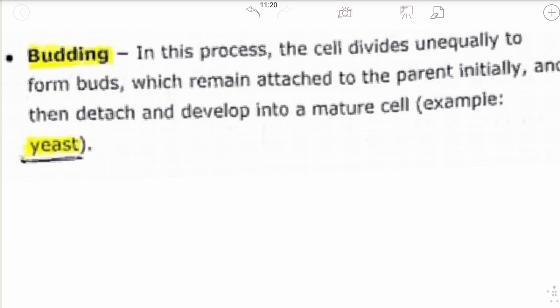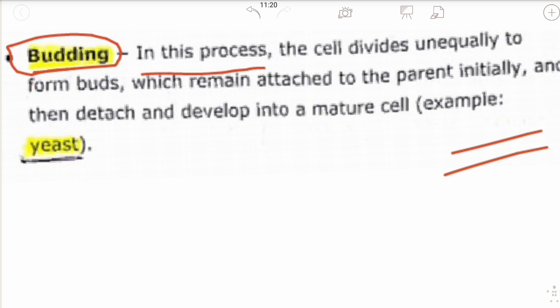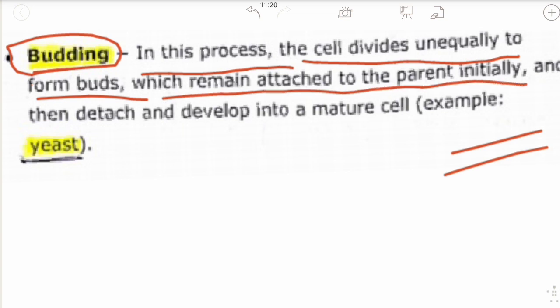Next type of asexual reproduction is budding. In binary fission, the division is approximately equal. But in budding, this does not happen. Budding is the process in which the cell divides unequally to form buds which remain attached to the parent initially and then detach and develop into a mature cell.